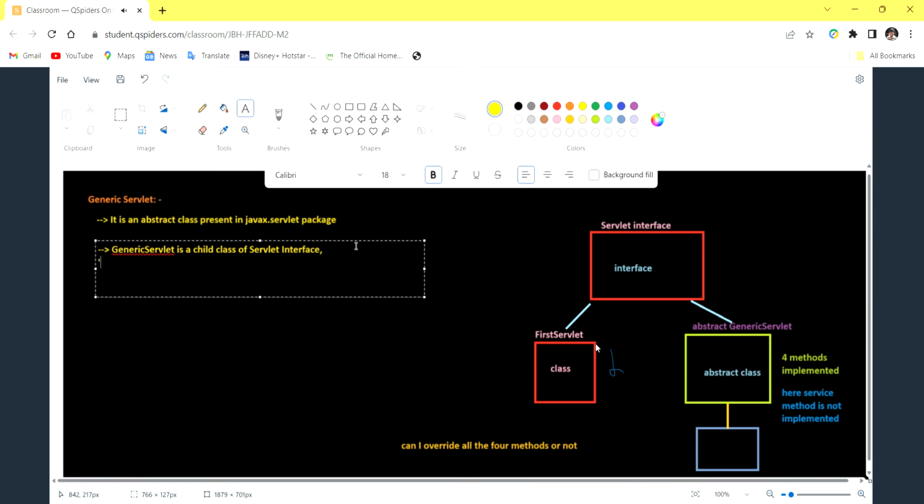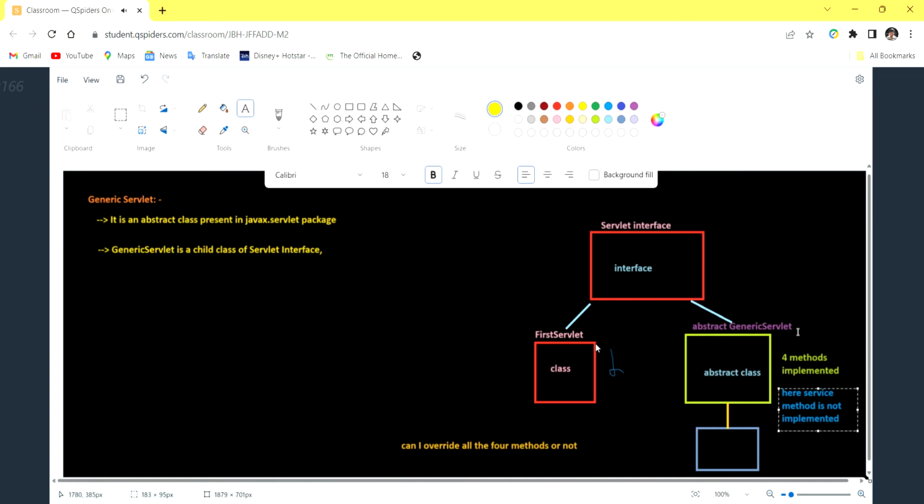And one more very, very important point: what we are doing here is that all the four methods have been implemented here, and one method is not implemented.